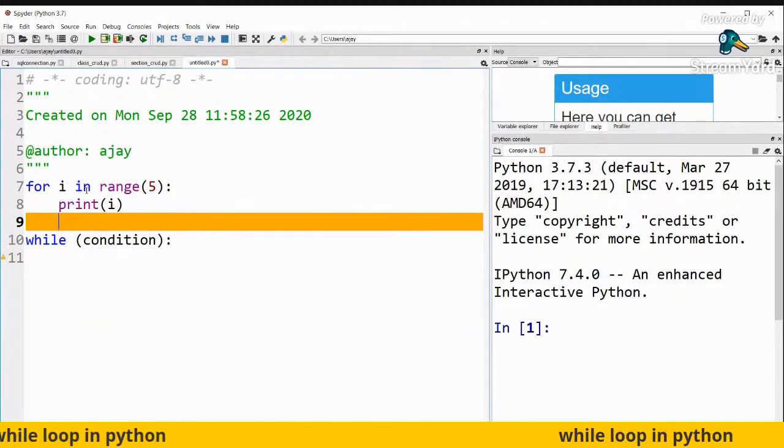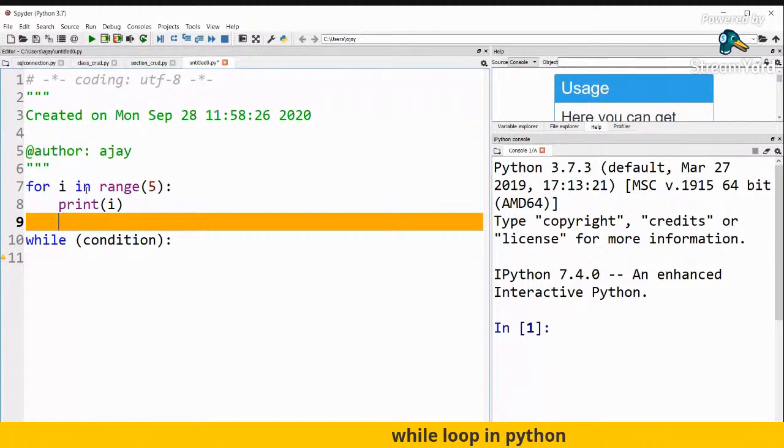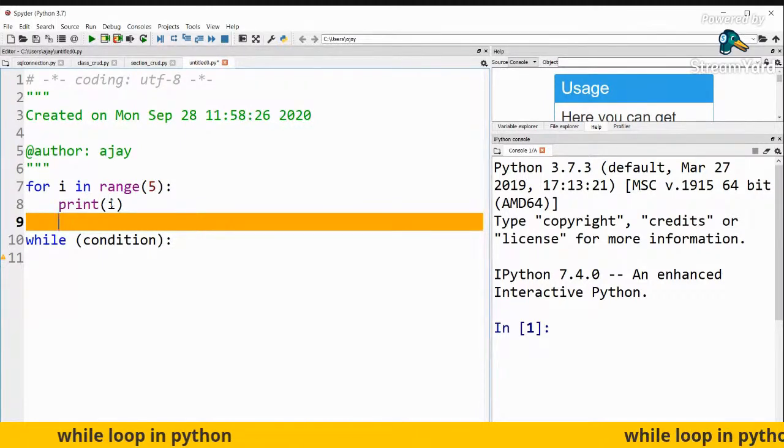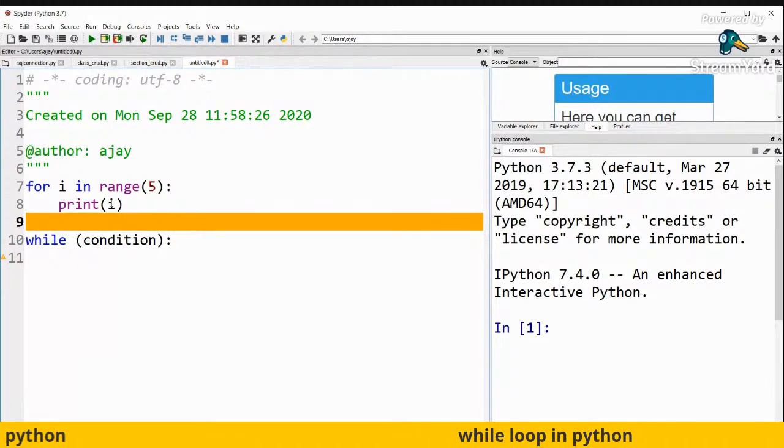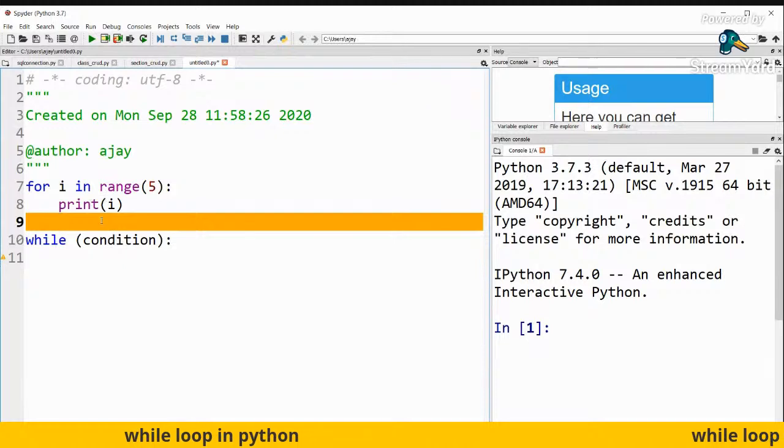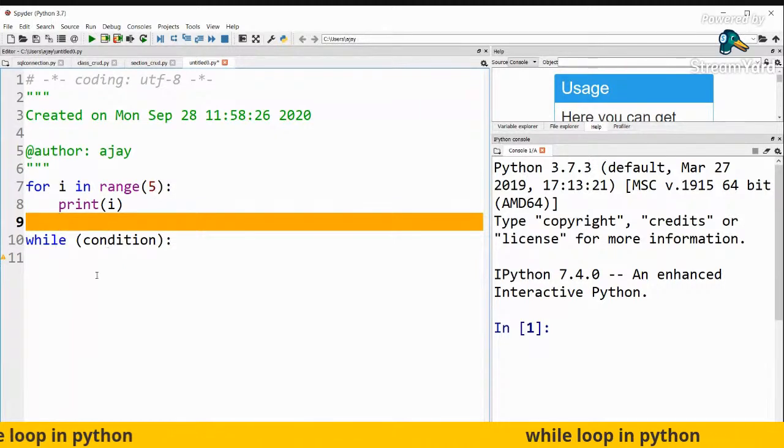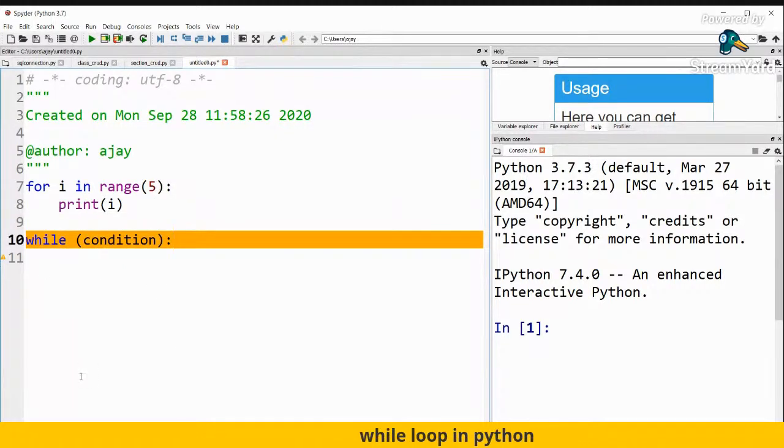Basically it is going to go from 0 to 4. So the number of iterations that this particular for loop has is 5 iterations, right? But for the while loop, that situation doesn't arise, because a while loop will go in a loop